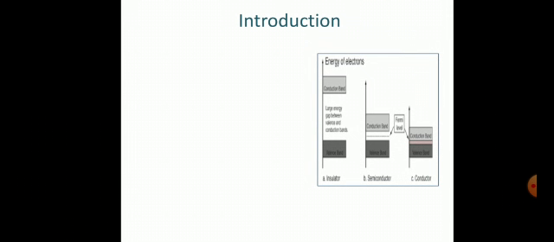In the figure, I have shown the energy band gap of the insulator, semiconductor and conductor. In the insulators, we have seen that there is a large gap between the valence band and the conduction band. In semiconductors, the energy band gap between the valence band and the conduction band is small, and there lies a Fermi level in between the valence band and conduction band. In the figure C, see the energy band gap of the conductors as shown, and there is an overlap of the valence band and the conduction band.